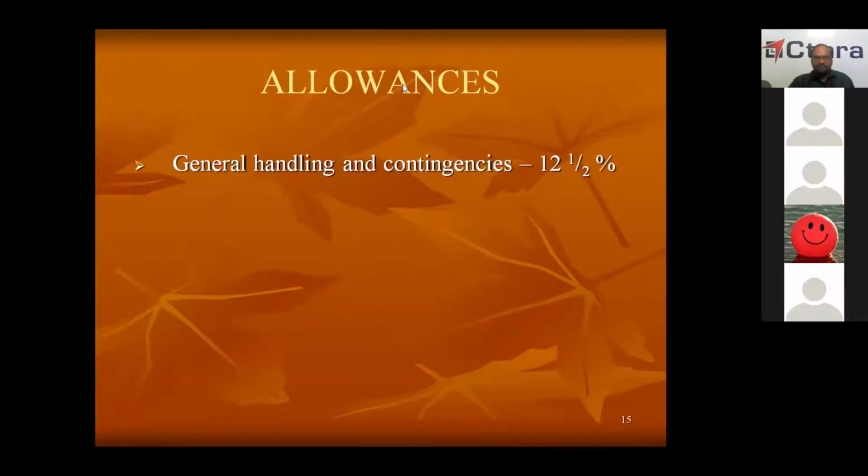Allowances. Now here, after conducting time study, what we get is called observed time or actual time. So that will be normalized and we will get normalized time. Over the normalized time, we will give allowances. What are the allowances? We have already discussed.